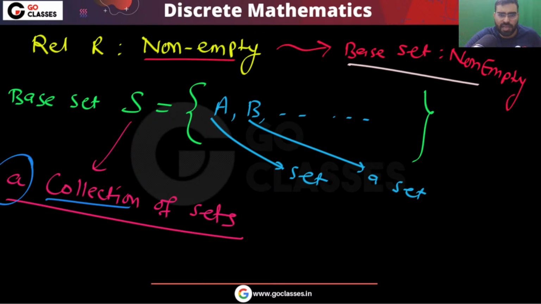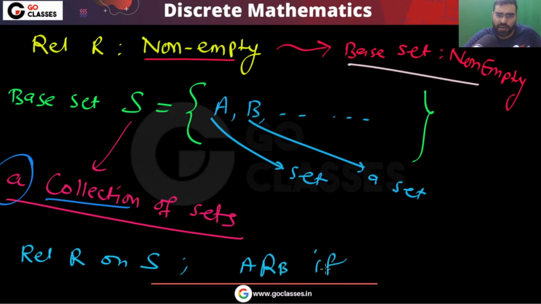Now, tell me, we are defining this relation R on set S. And we are saying that A is related to B if and only if A intersection B is phi. If and only if they are disjoint. I can simply say that if and only if A, B are disjoint.